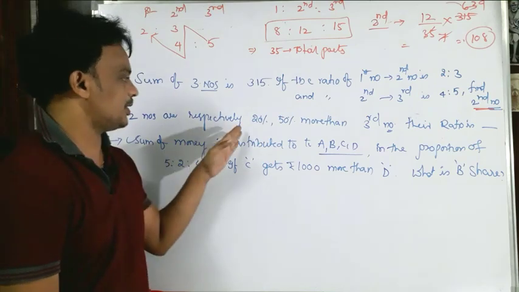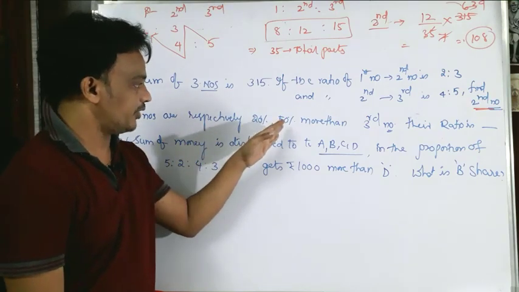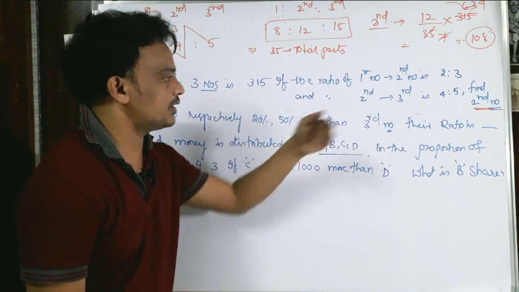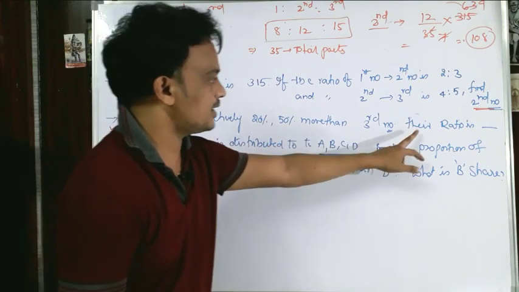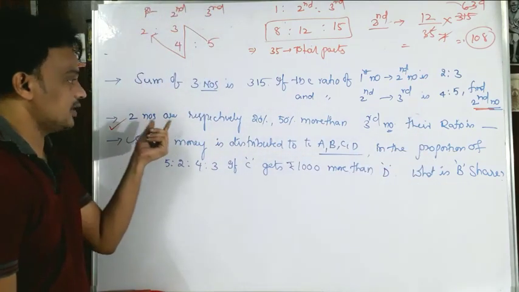Two numbers are respectively 20% and 50% more than the third number. Then what is their ratio? What is the ratio of first number to second number?